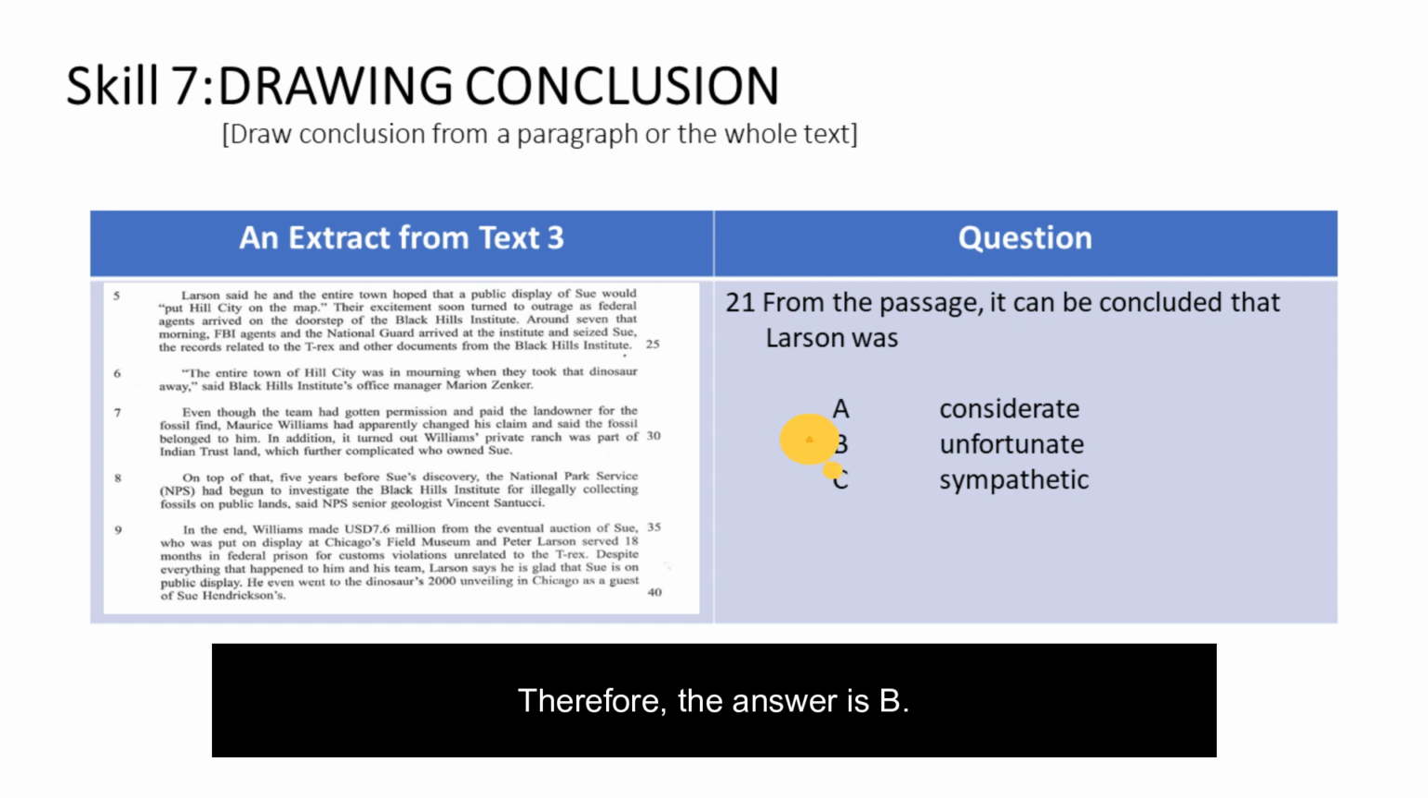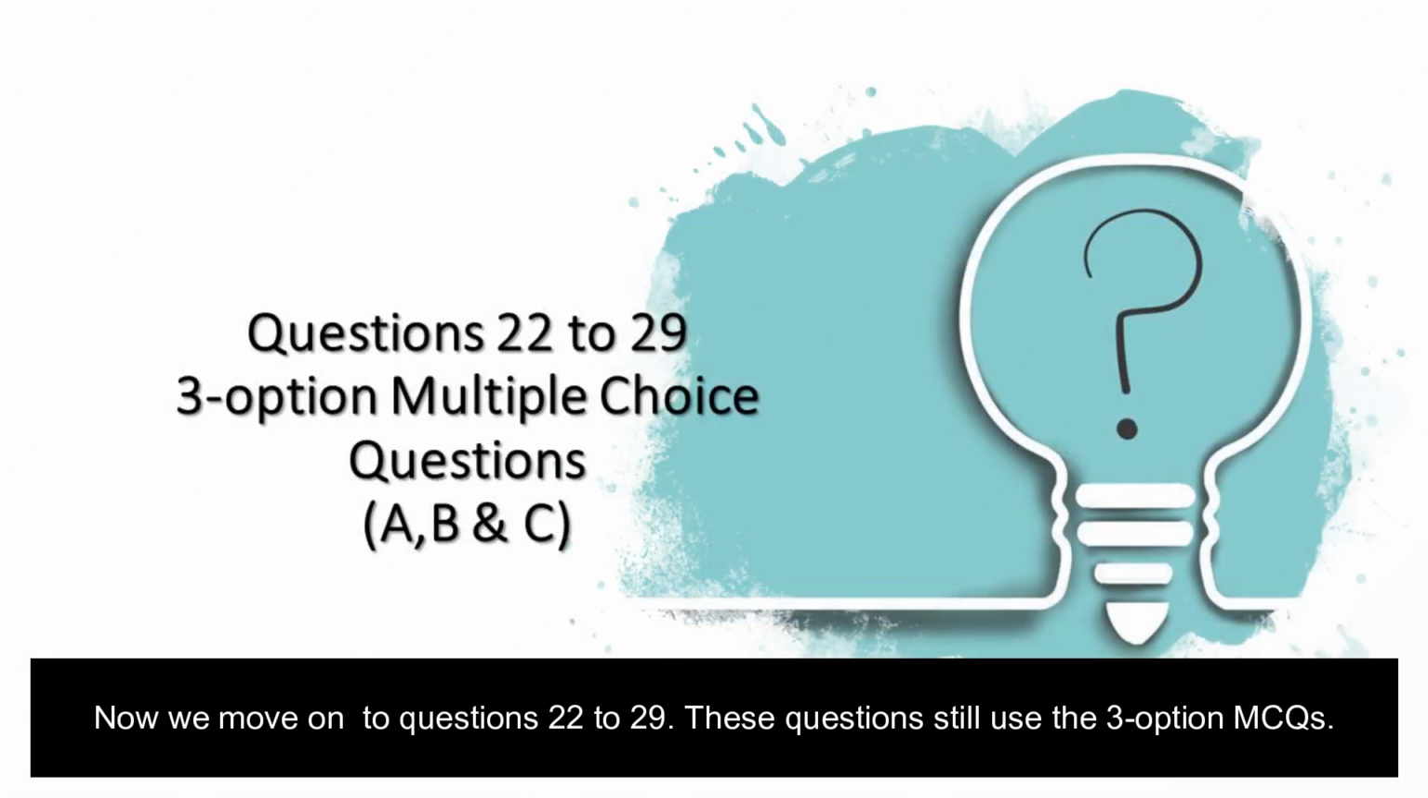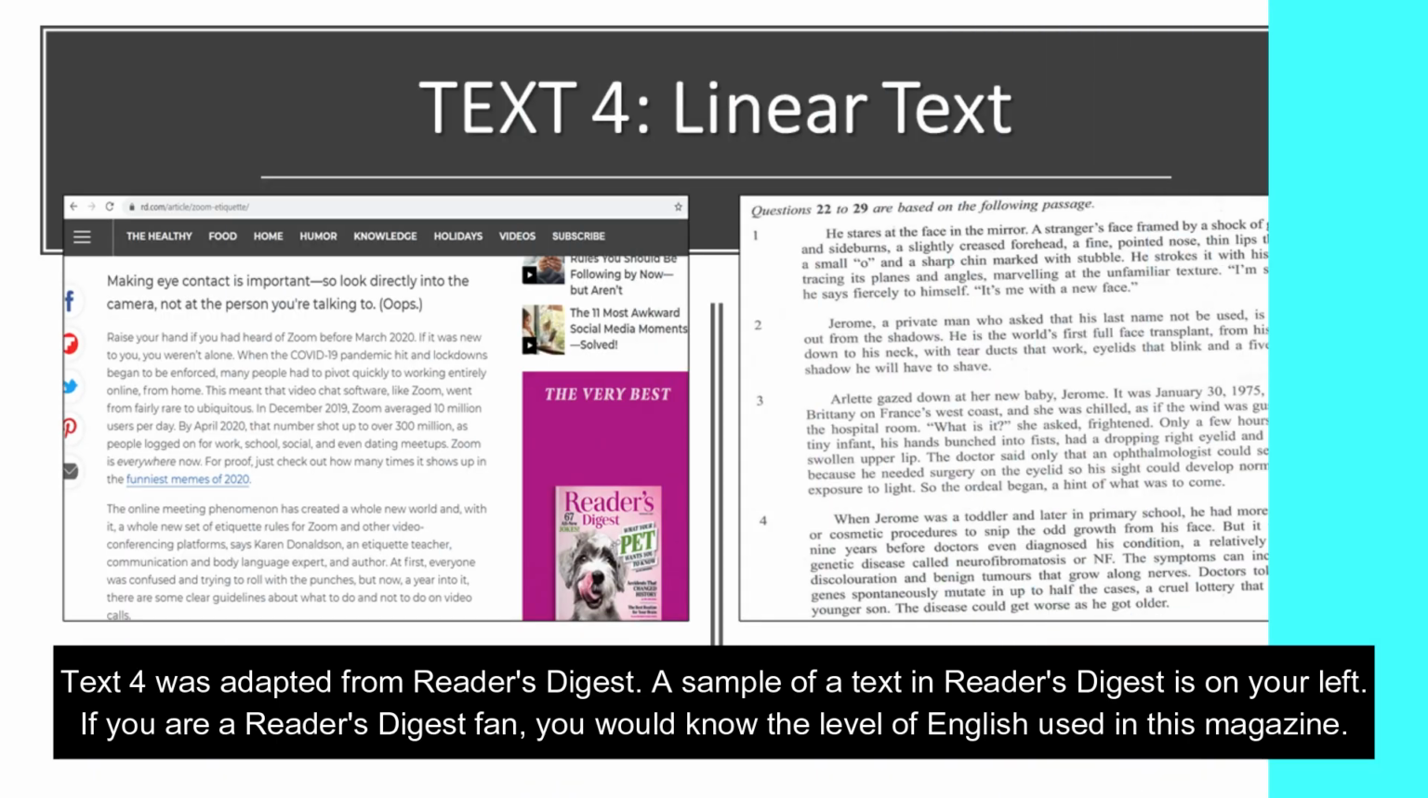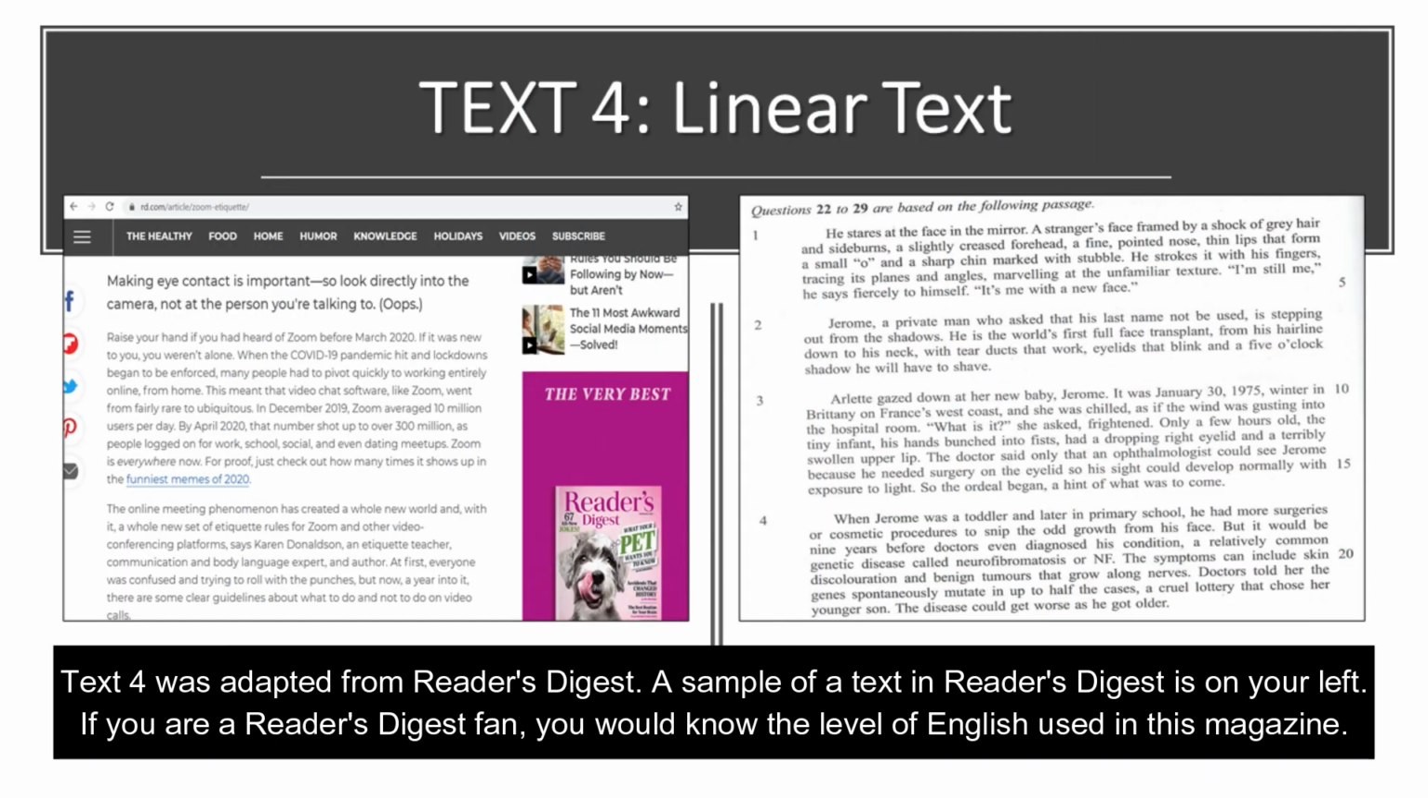Therefore, the answer is B. Now we move on to questions 22 to 29. These questions still use the 3-option MCQs. Text 4 was adapted from Reader's Digest. A sample of a text in Reader's Digest is on your left. If you are a Reader's Digest fan, you would know the level of English use in this magazine.